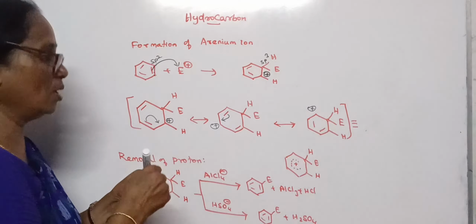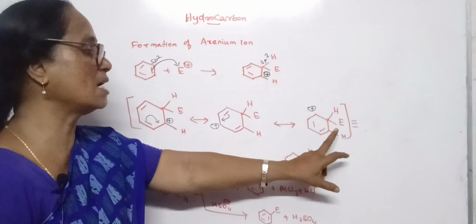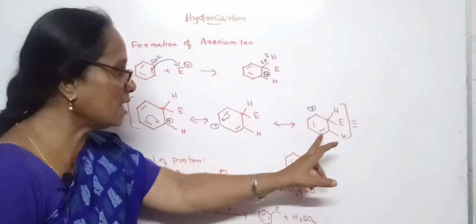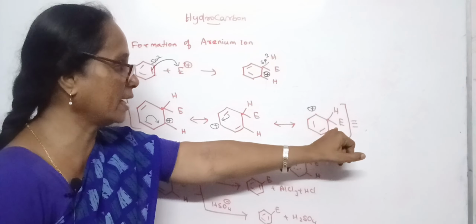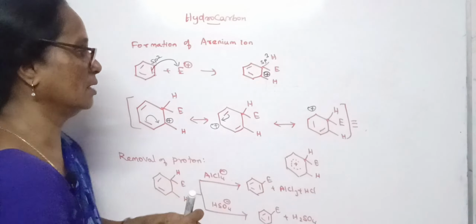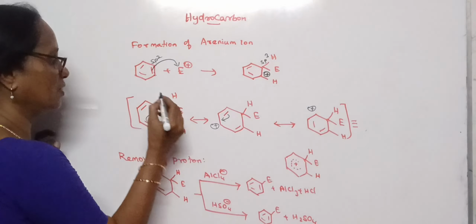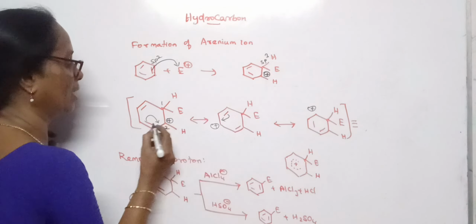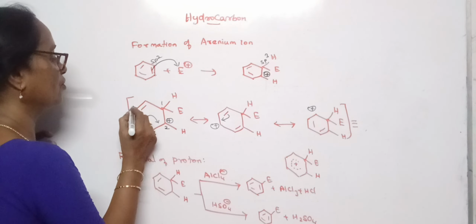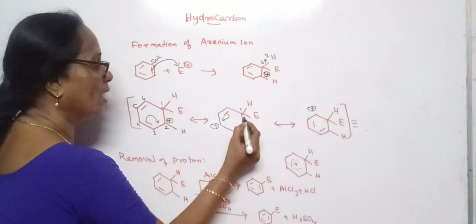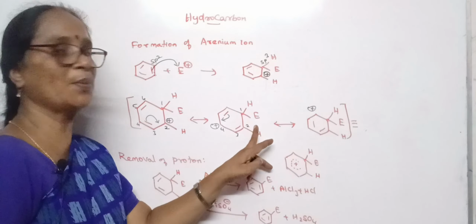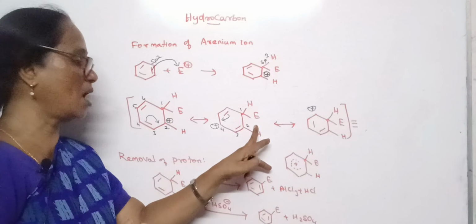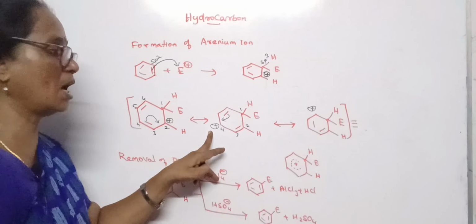So as the pi bond moves towards this carbon, now it gets the positive charge. Similarly, that conjugate pi bond attracts towards the positive charge where this carbon gets the positive charge. So the position of positive charge moves to alternate positions. Let us consider this is the first carbon, this is the second carbon and third, 4, 5, 6. So the position of the positive charge at the second carbon goes to the fourth carbon.